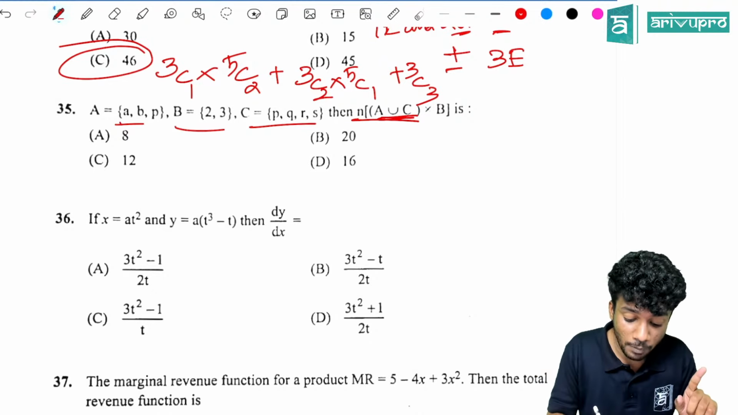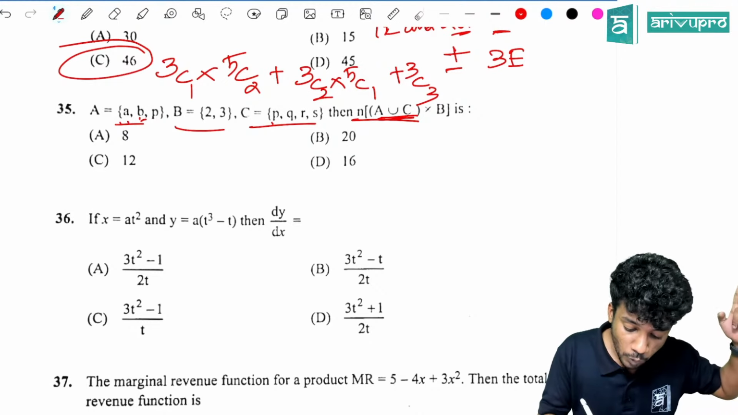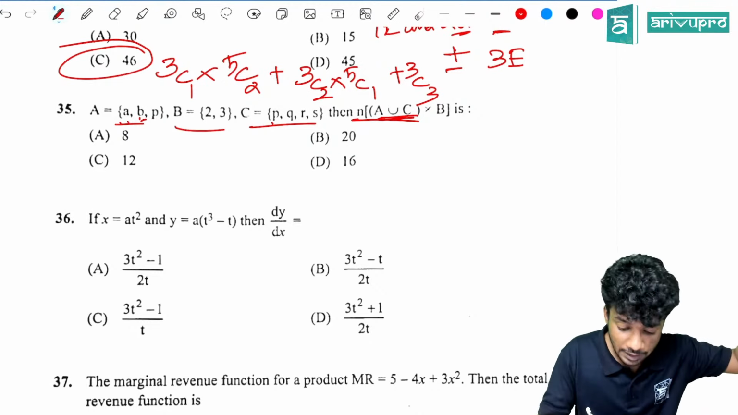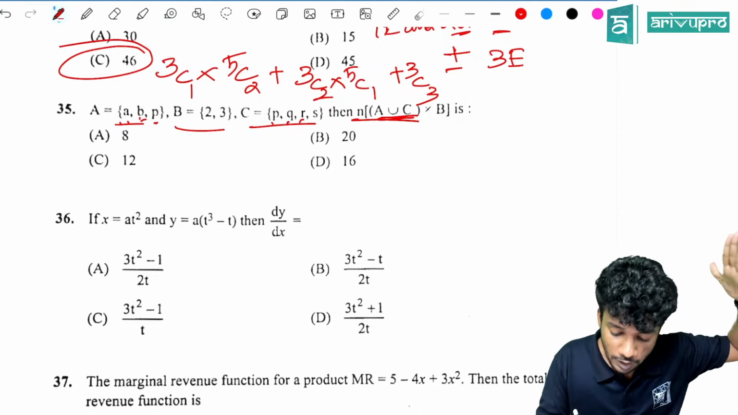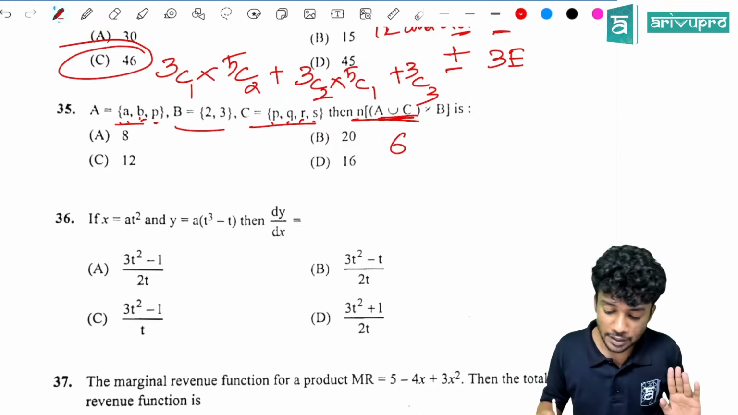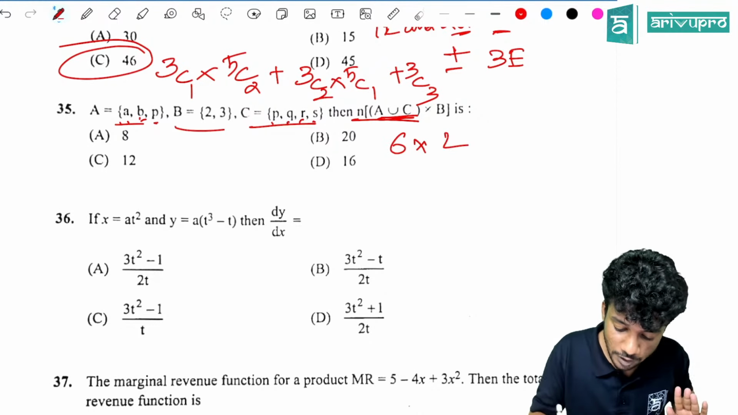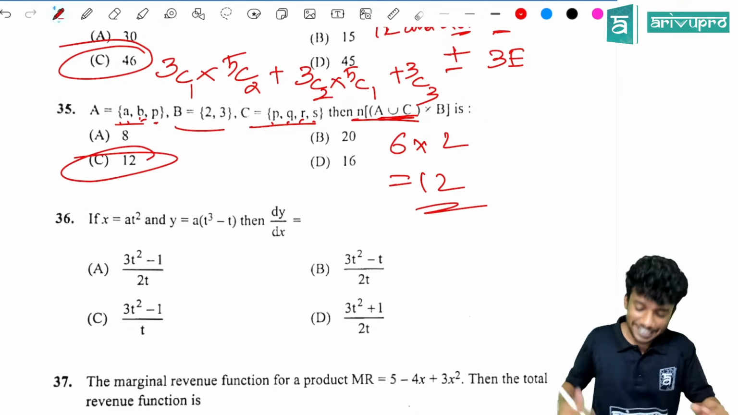A has a, b, p. But p is common in C also. So how many terms will be there in A union C? 1, 2. And if you are including p here, we don't count p in C again. That is q, r, s. So 6 terms are there in A union C. Into B has how many? 2. Answer is how much? 6 into 2, 12. Option C is the right answer.